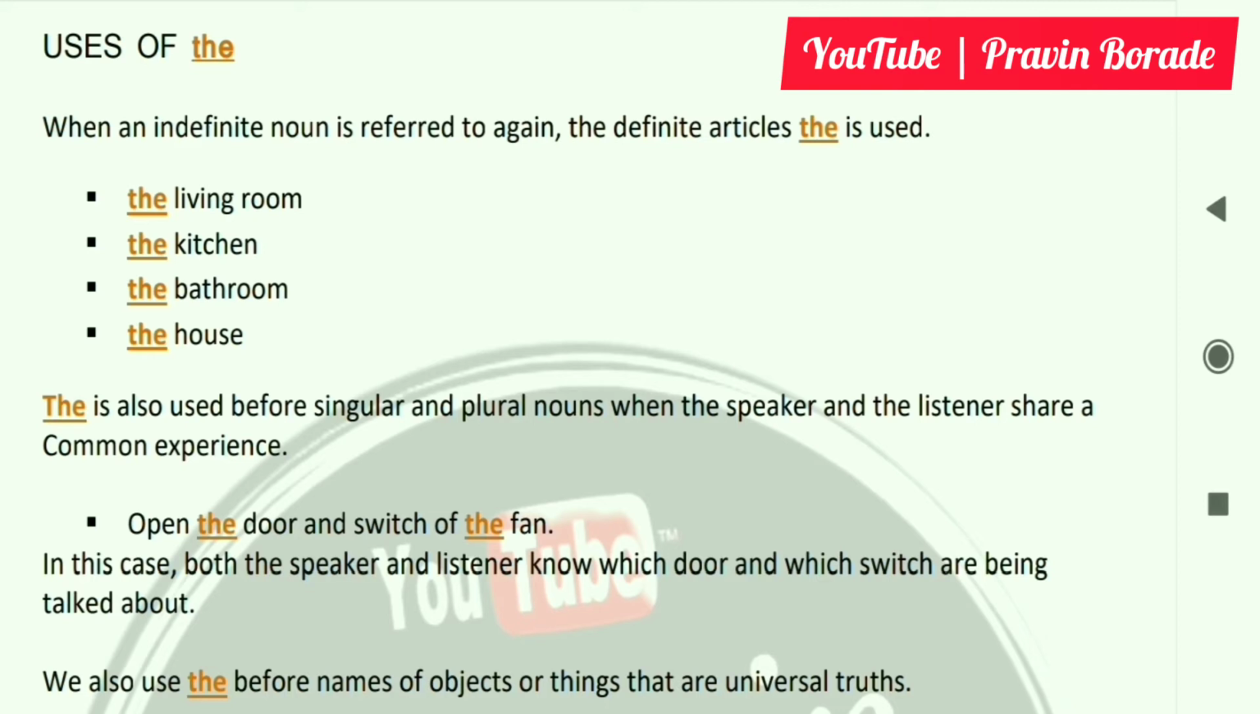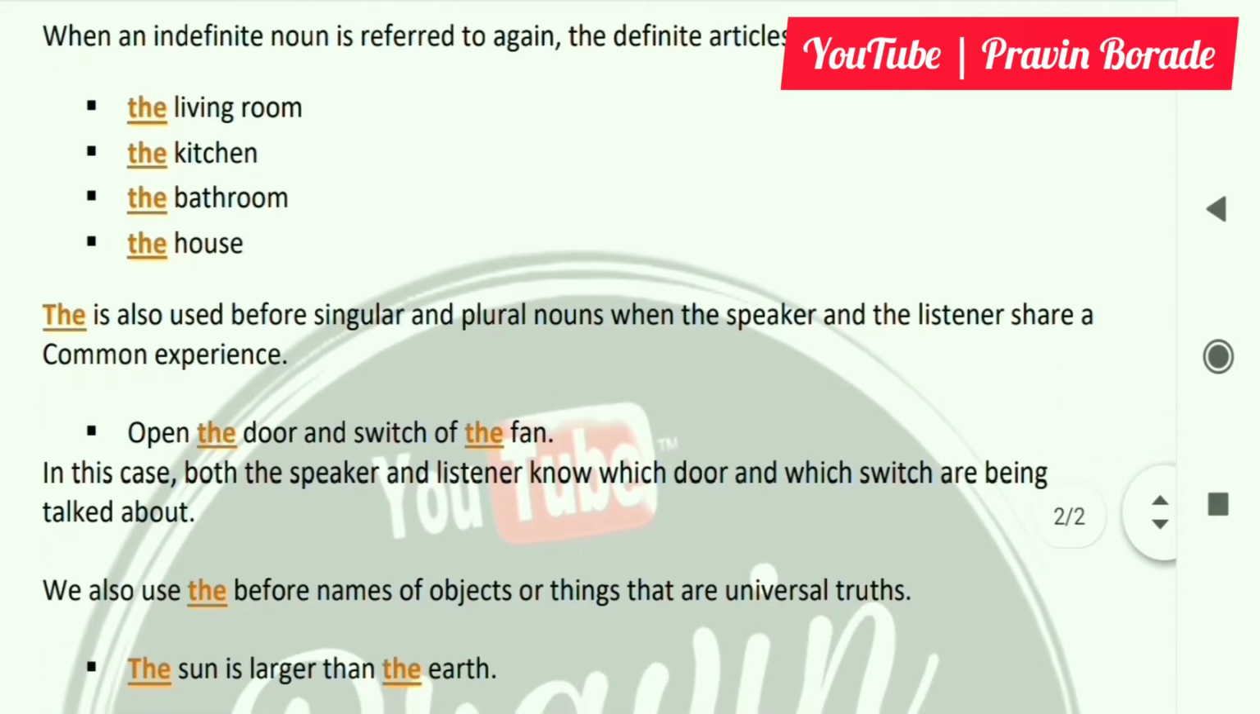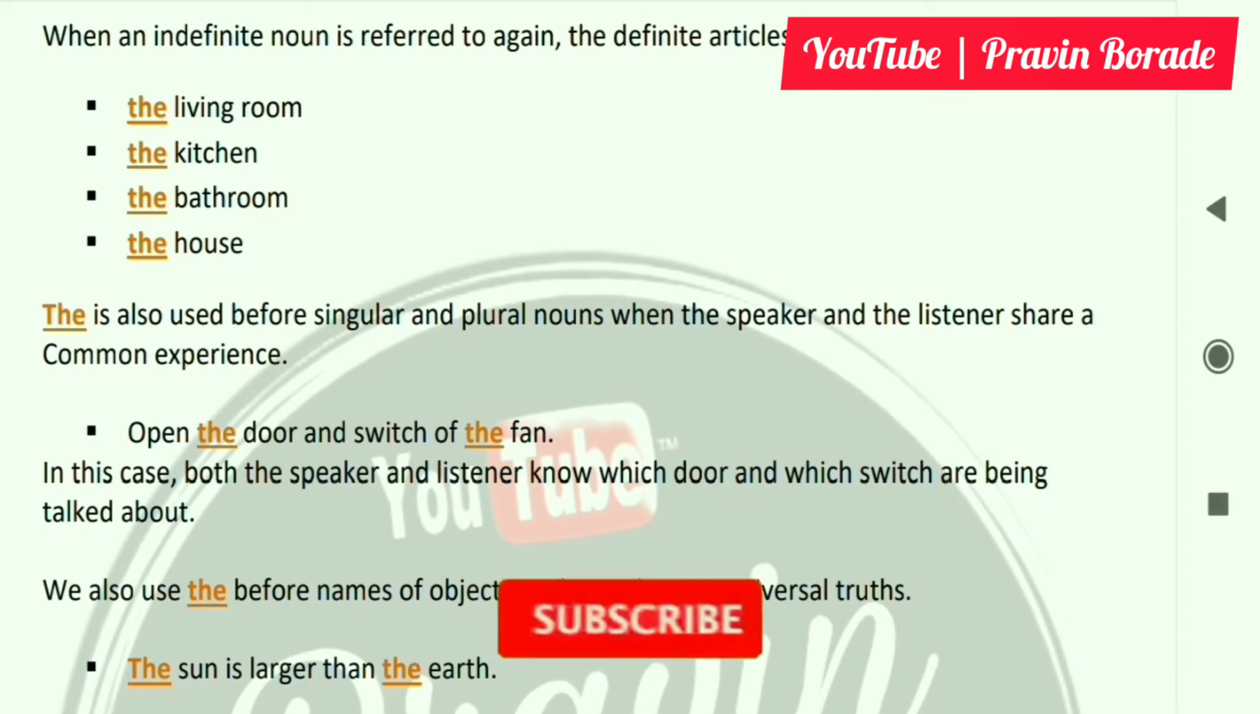The is also used before singular and plural nouns when the speaker and the listener share a common experience. For example, open the door and switch off the fan. In this case, both the speaker and listener know which door and which switch are being talked about.